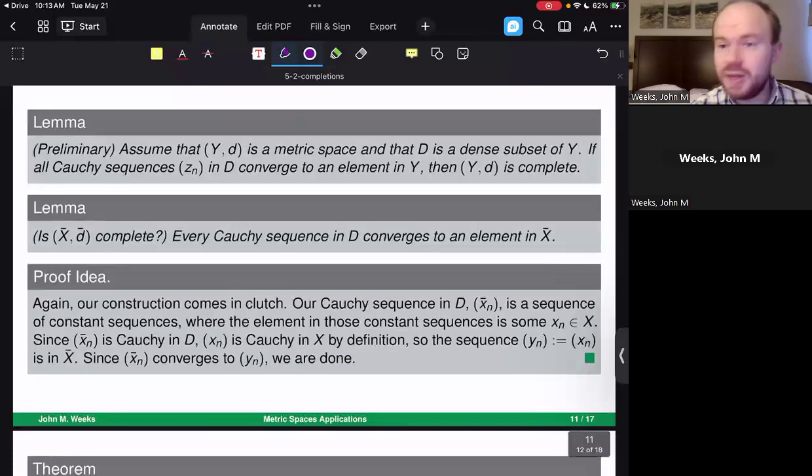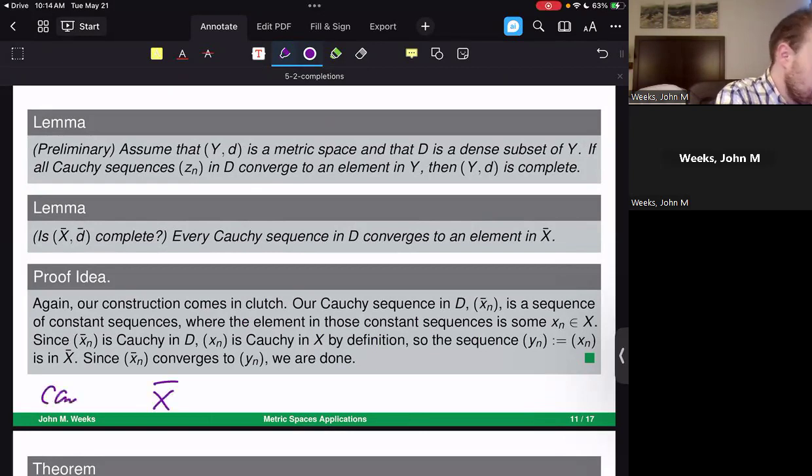Now, a few more lemmas to ensure that we have all of the conditions that we're looking for, for example, that D is equal to D bar and things like this. Also, we need to ensure that this space is a bona fide complete space. Do Cauchy sequences of these Cauchy sequences converge to some other Cauchy sequence? That's a handful to think about, but that's essentially what we need to do. It's to ask the question, is X bar complete?